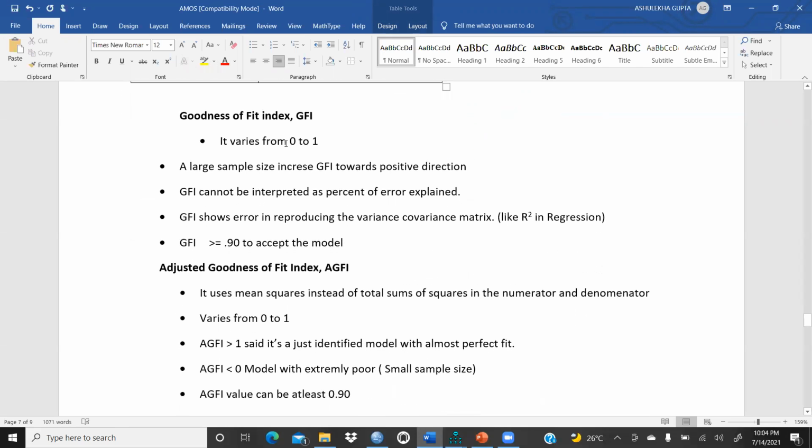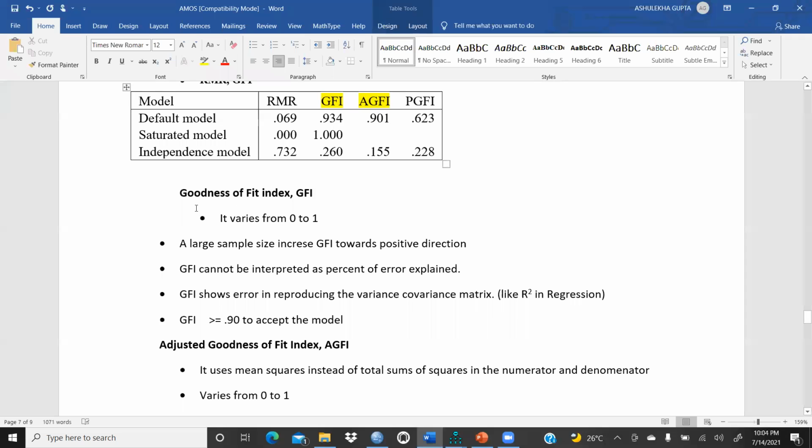So the GFI stands for goodness of fit index. It varies from 0 to 1, right? Okay, fine. A large sample size increases GFI towards the positive direction. If the sample size is larger, definitely your GFI will increase in the positive direction, that means towards the good fit side. And GFI cannot be interpreted as percent of error explained. Right. And GFI shows error in reproducing the variance covariance matrix, like R square.